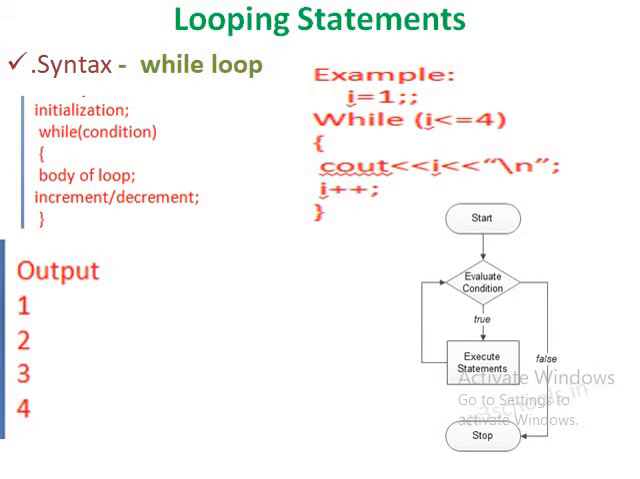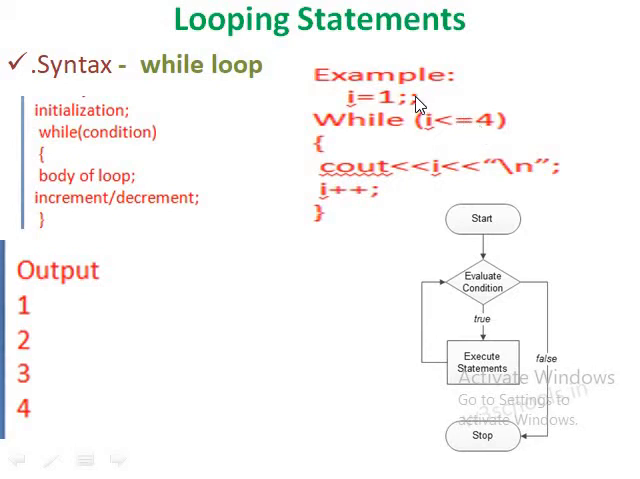Otherwise, the loop terminates. Example: i = 1, i <= 4. So the value of i goes from 1 to 4. It executes and displays the value of i. Then the counter variable i is incremented by 1. We know i++ means i = i + 1. The output: first it checks the condition i <= 4.